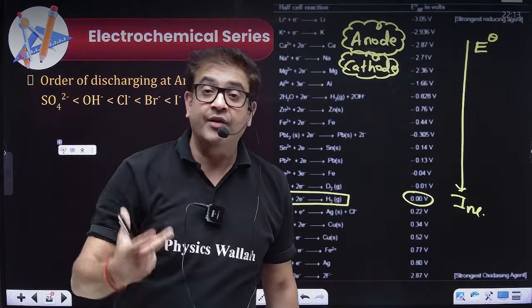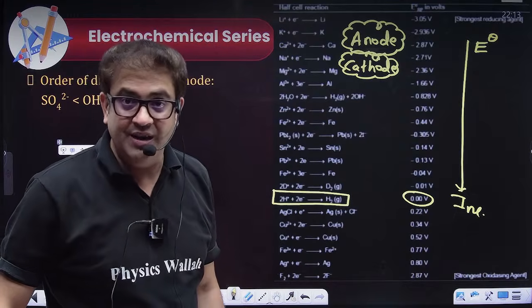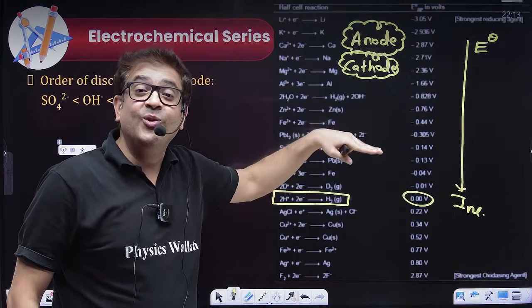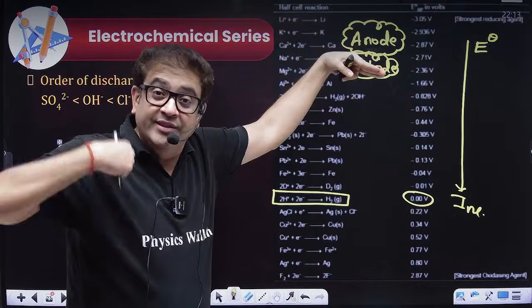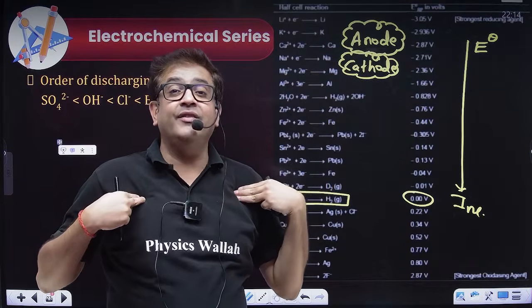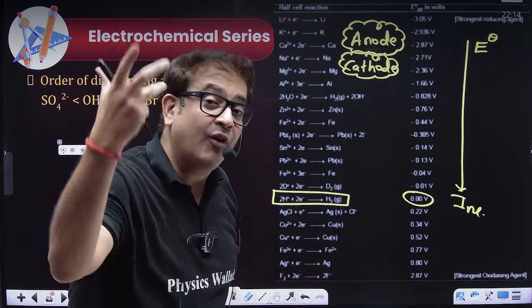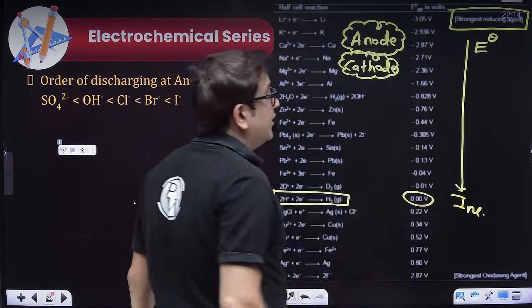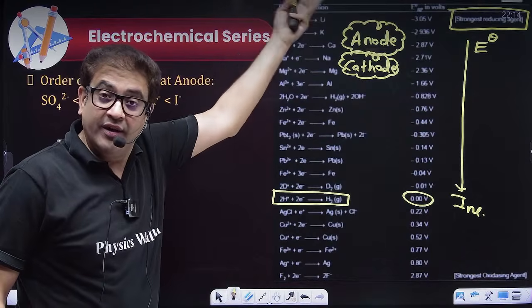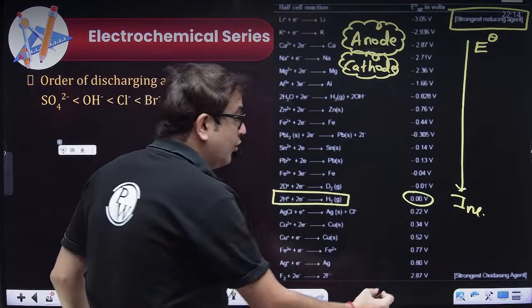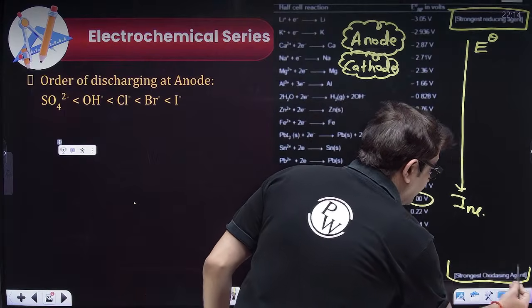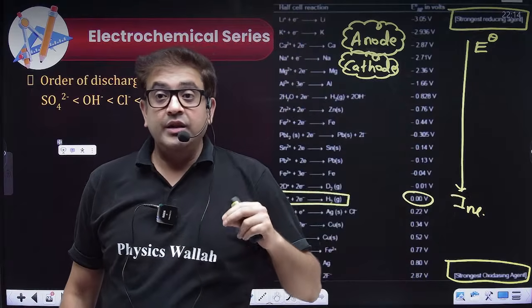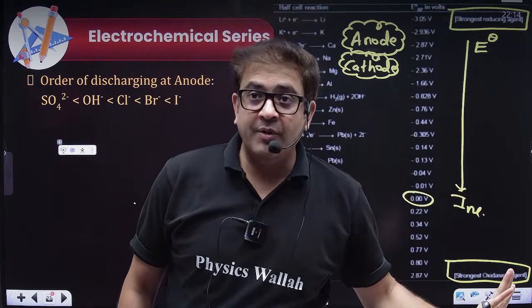Again, a theoretical redox thing that is mostly asked in your JEE Mains and maybe Advanced paper is, sir, because the electrode that is coming up is willing to get oxidized, if I myself get oxidized, I will reduce you. So what will I be termed as? I will be termed as the strongest reducing agent. So whoever is at the top is the strongest reducing agent. Vice versa, whoever is at the bottom will be acting as the strongest oxidizing agent. These questions are very much asked. I hope everybody is clear.